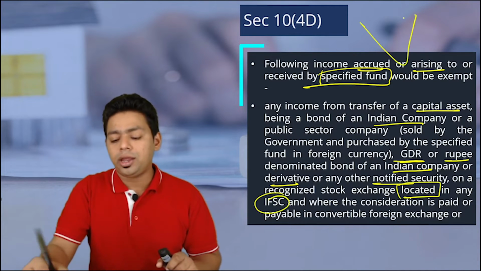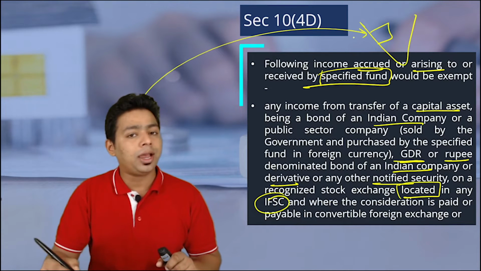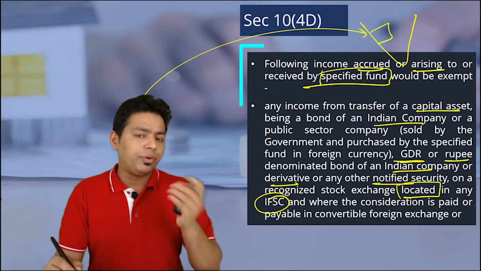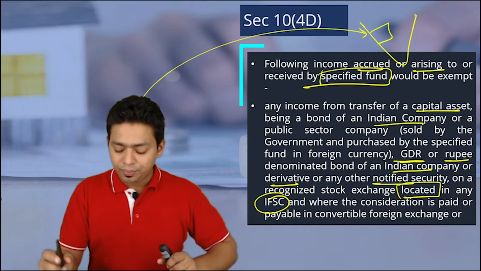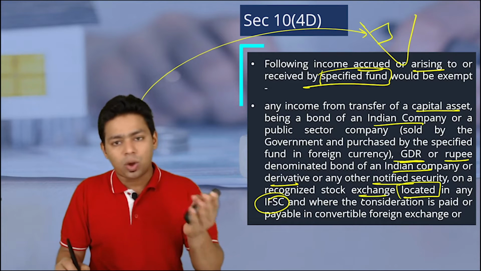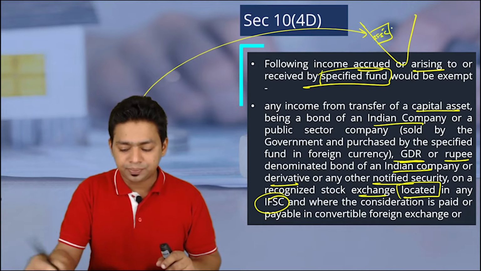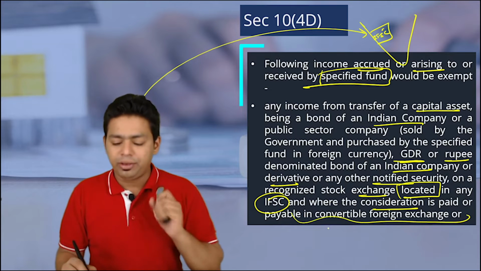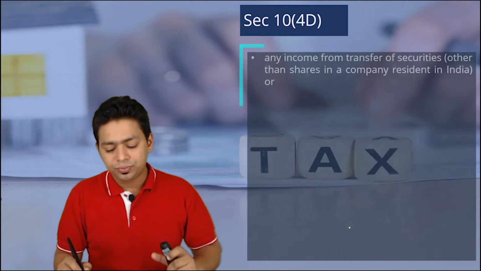You know that in India right now we are having a place called IFSC where a foreigner can directly invest in India, and we have given a lot of exemption and benefit to it. We have discussed the provision of international financial services in capital gain chapter. IFSC. So here the stock exchange, whatever securities are there, it is located in IFSC, where the consideration is paid in foreign exchange. Obviously, whenever you enter into IFSC, the consideration will be in foreign exchange.